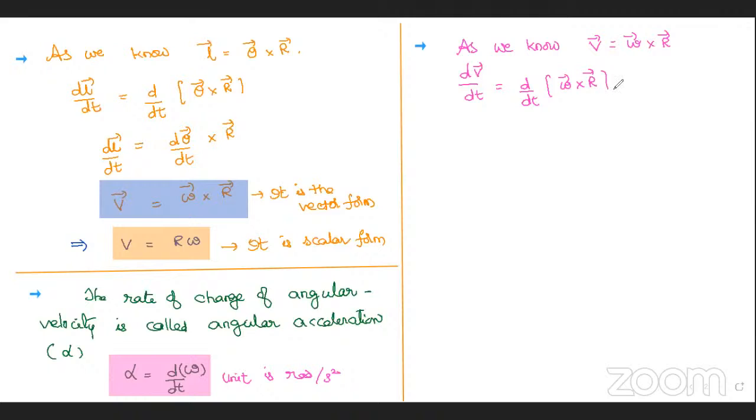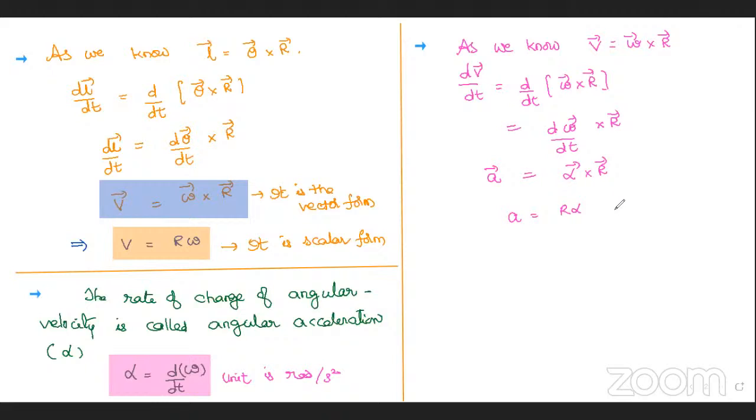Again, in a circle r is a constant, so we take r bar out and differentiate the other one, d omega bar by dt. This one is alpha bar. So alpha bar cross r bar is equal to dv bar by dt, the acceleration a bar. Yes, Tanisha. Scalar form I am writing here: a is equal to r alpha.